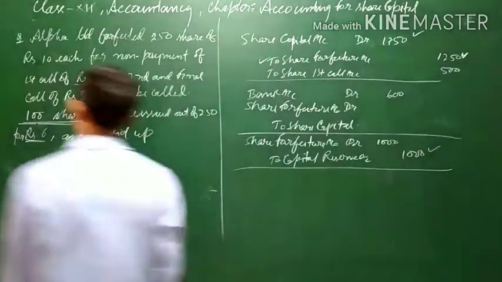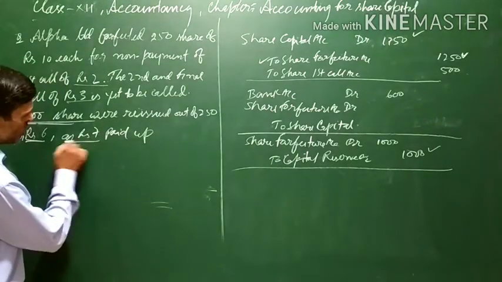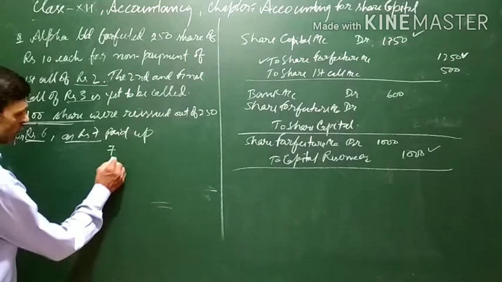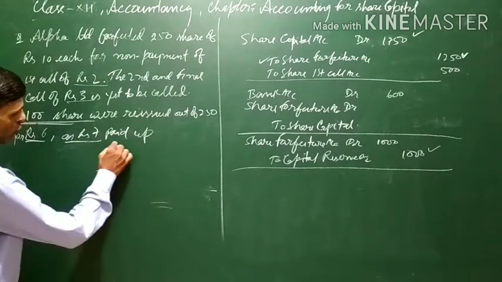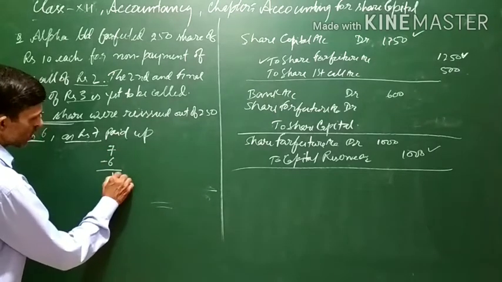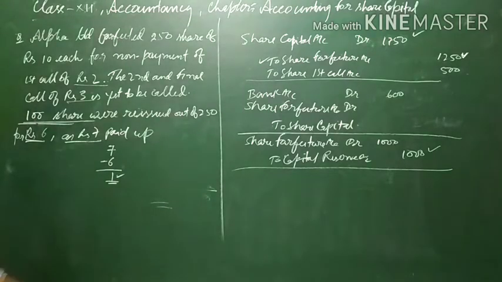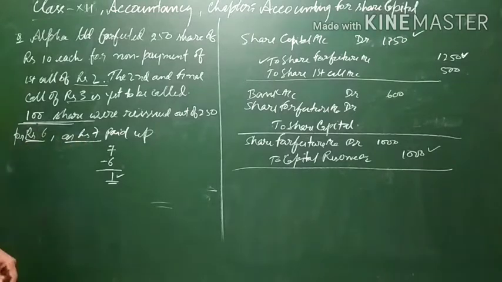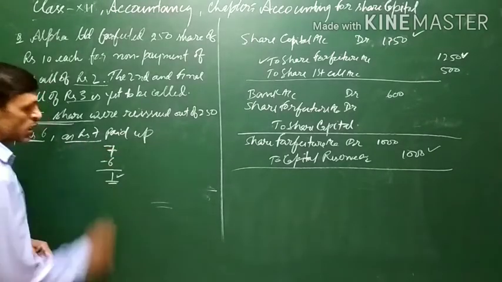Now, as rupees 7 paid up, it means rupees 7 paid up will be considered, but it is issued for 6. So 1 rupee is the discount which is being provided here. The shareholders or the applicants will actually pay only 6, but 7 will be considered as paid up.